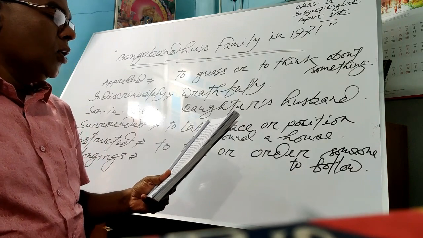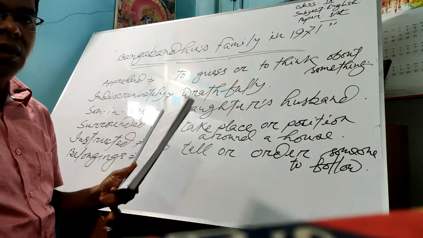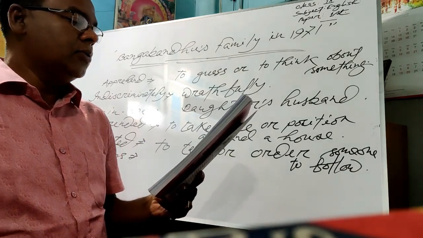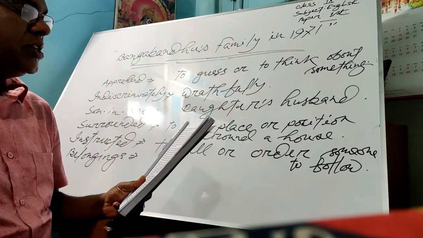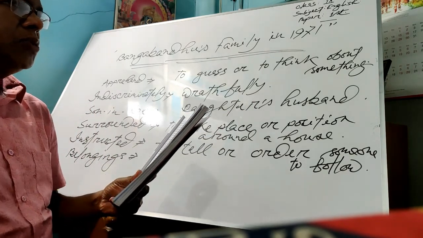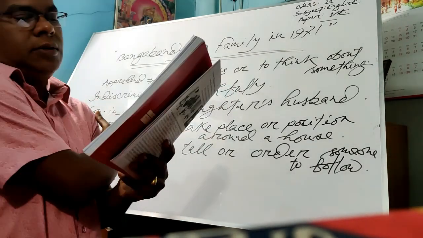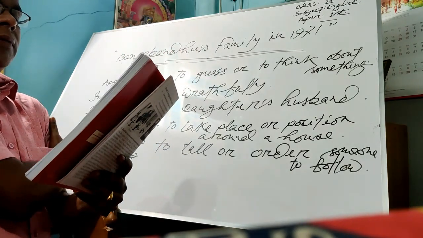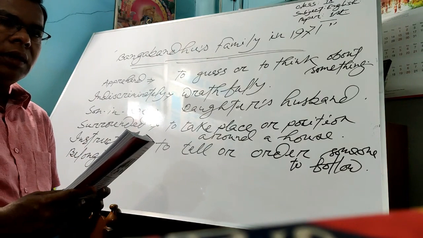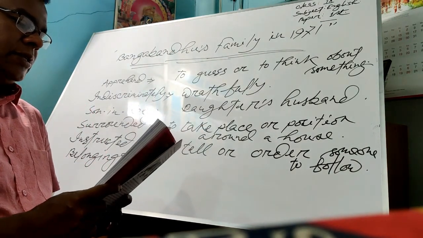Some refused to give them shelter for fear of their own safety. When their provision ran short. So provision is another word, and it is also a key word and also difficult for you. What is the meaning of the word provision? Provisions here means goods or items that are supplied for the necessity of living. Maybe the food items, maybe the money that were very much needed for the family of Sheikh Hasina.